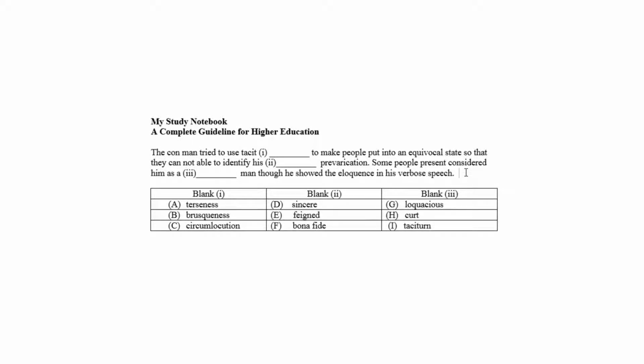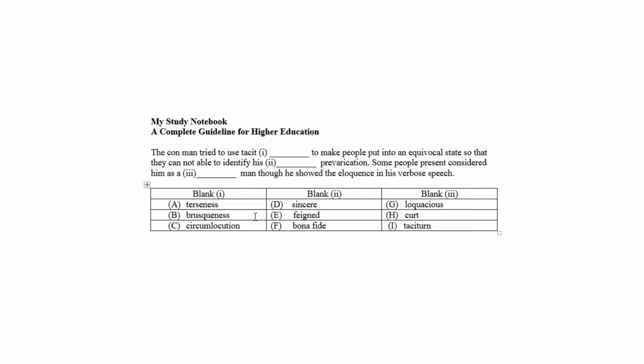The person is a conman, that is, he knows the way of deceiving or tricking someone and persuades someone to do or believe something. So we can get a negative gesture from his personality, and it is the hint to predict the answer and get the correct choices. Terseness as choice A and brusqueness as choice B both mean any issue which is effectively concise.